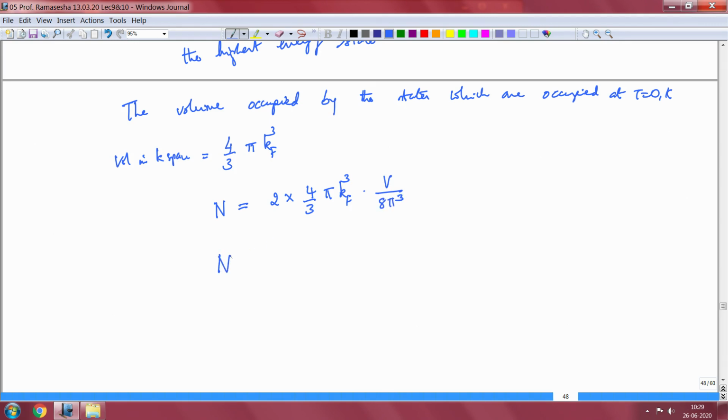So N is going to be given by pi kf cubed by 3 times V, or kf cubed is equal to 3 N by V times, I made a mistake here, 3 pi squared.